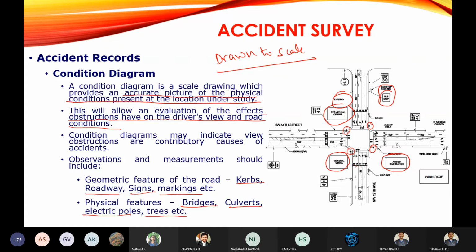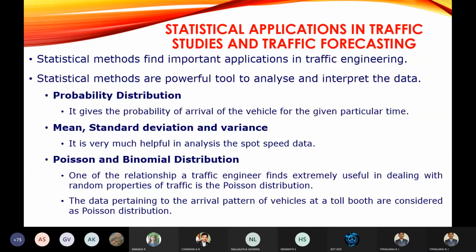The next one is a very important concept, statistical applications. Okay, what are the tools which will be used for forecasting the traffic or checking the present condition of the traffic? We are going to see today. Statistical means we all know that it is mathematics. What are the mathematical principles which will be involved in traffic engineering, for traffic forecasting or traffic studies? What are all the mathematical concepts adopted? We are going to see today.